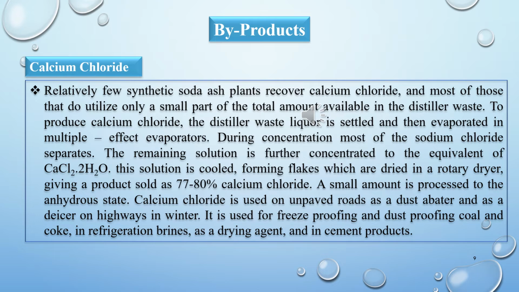Then after that he said that a small percentage of that dihydrate calcium chloride is converted into the anhydrous form. Then he said that we can use calcium chloride in different areas like unpaved roads, as a drying agent, as a dust proofing agent, and as a freeze proofing agent. So is it clear or not?